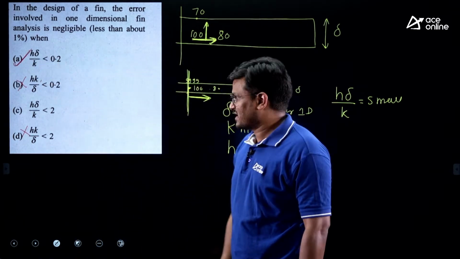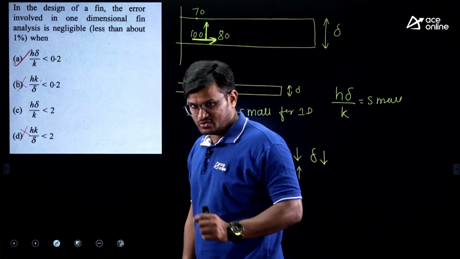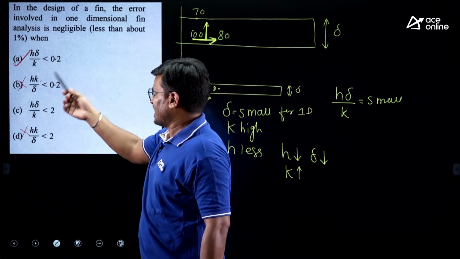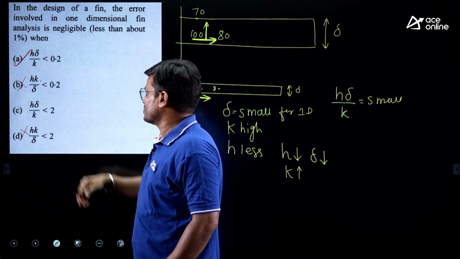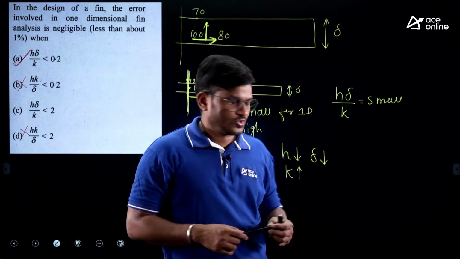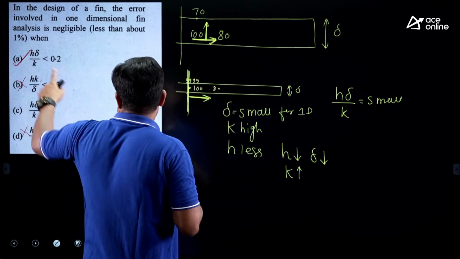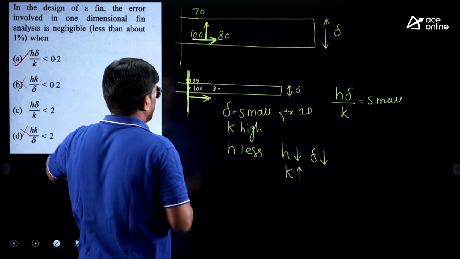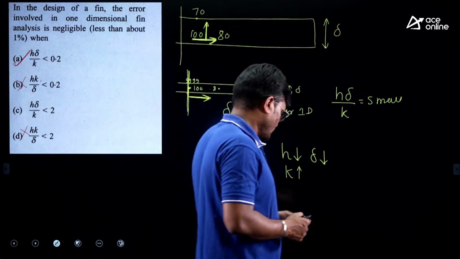So H delta by K should be less than 0.2. This is the mathematical condition. Standard condition, H delta by K should be less than 0.2, in order to take it as one dimensional. So K should be high, H should be less, delta should be less. So this is the condition. Okay, next.